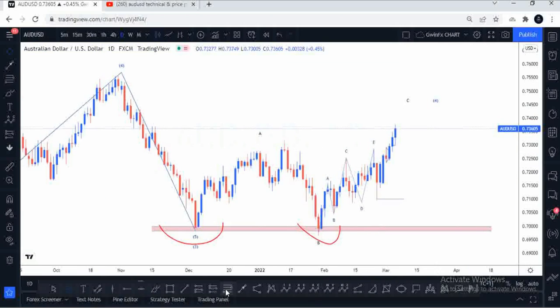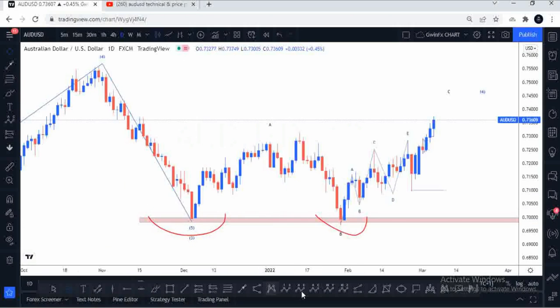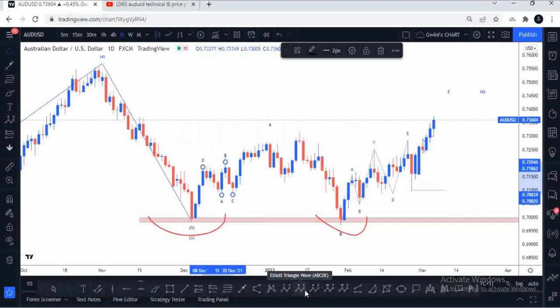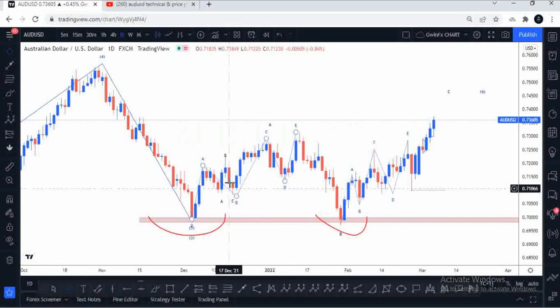But as you guys know, if I'm looking for a C, I'm going to have to point this out to you first from a bigger time frame, and this is the extreme here. So on this move to the upside, I did some pattern identification and I had an ABC here. I also had what could possibly have been an impulse A, B, C, D, and then E. As you guys know, a flat pattern could also form in the B wave or the fourth wave of the sequence.